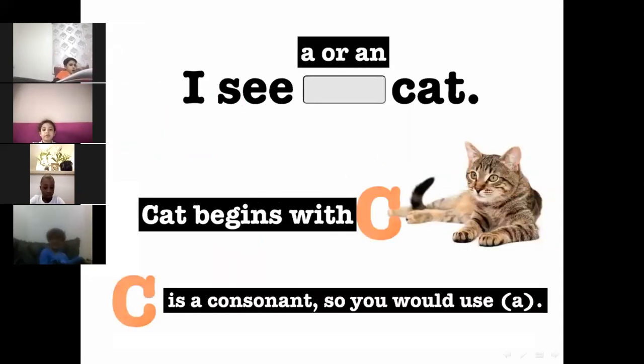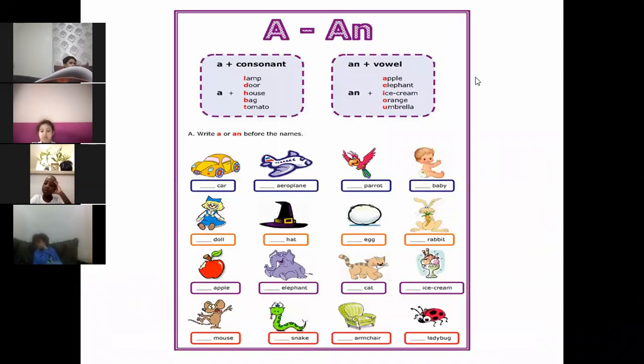Let's look at here. I see a cat or an cat. How will we know? We will look at the first letter of the word. It's C. So this word begins with a consonant letter, so we will put a, not an. Okay? Here we have A and N. You should know you will use the A before the consonants and N before the vowels.